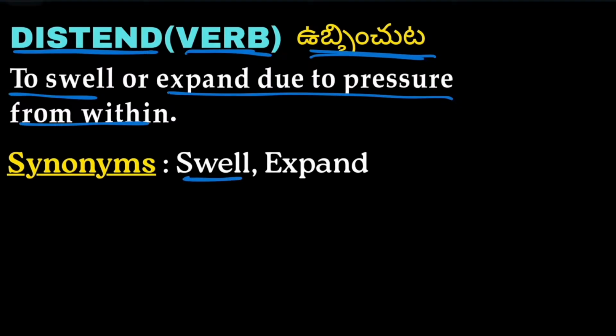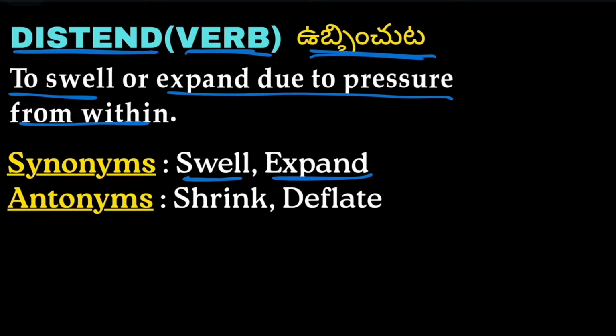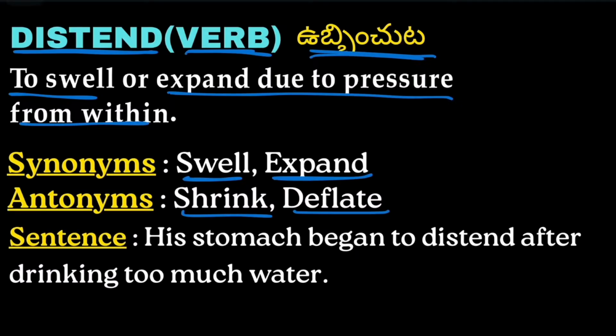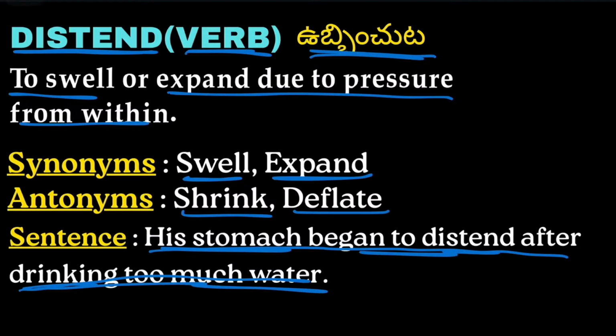Synonyms: swelling, expanding, and antonyms are shrinking, deflate. Shrinking and deflate are the antonyms or opposite of distend. Example: his stomach began to distend after drinking too much water. So his stomach began to distend, in the sense to swell, after drinking too much water.